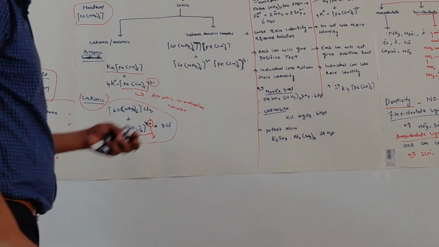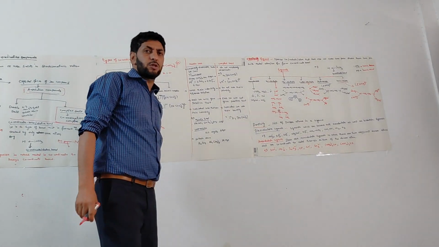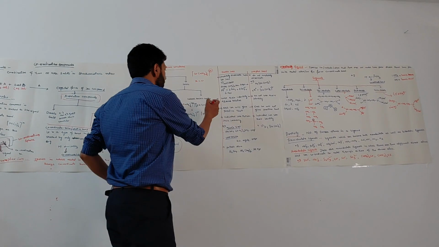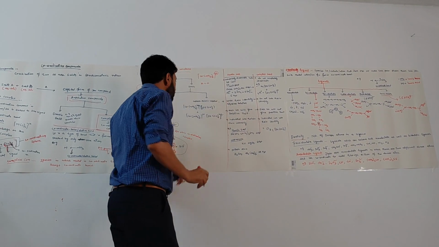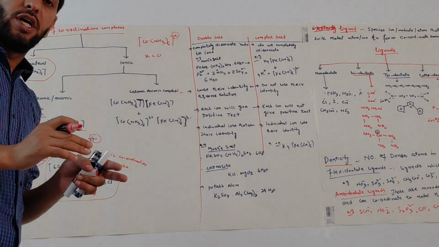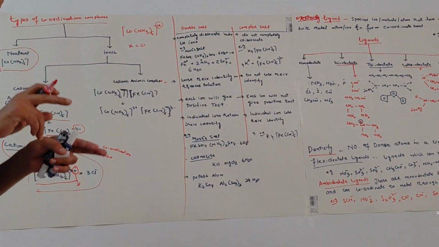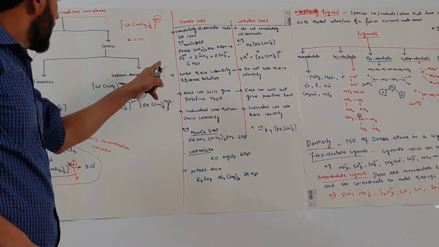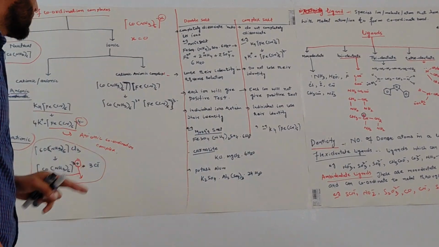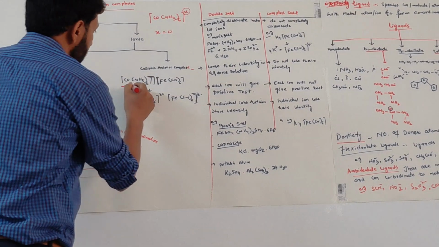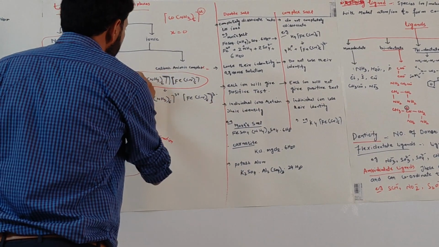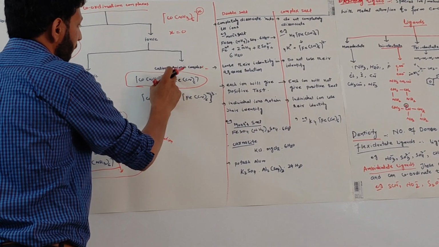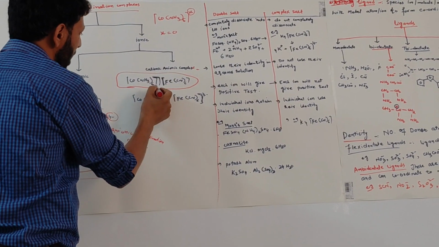Okay, now moving to the cationic-anionic complex, what it actually represents. Cationic-anionic coordination complexes are the type of complexes which involve both a cationic part and an anionic part. For example, I have taken one example here, this is the cationic-anionic coordination complex, [Co(NH3)6] and [Fe(CN)6].